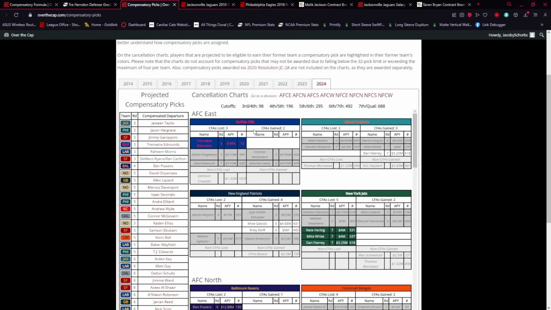Or say Mike Onwenu ends up earning a ton of money, hits a Cam Robinson number. Is it worth that? You have to ask yourself that question. It almost becomes a trade scenario. Would you trade that third rounder to go get good players? And the important part is that once you do that once and the comp pick is canceled, it doesn't matter from there because you're not getting anything else of value that matters, because all those picks are going to be wiped out, or you're going to be talking about seventh rounders who have basically no impact, right? That's the question you need to ask yourself, and that the Jaguars will ask themselves when it comes to next Monday for free agency.